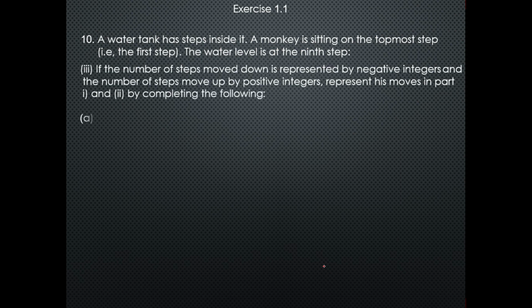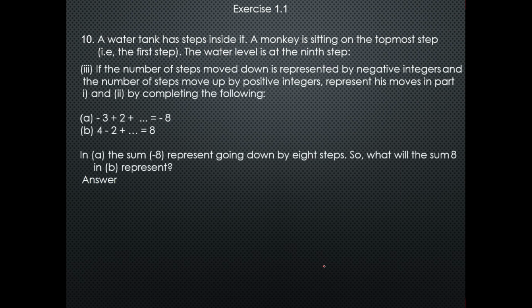Now comes to question number 3. If the number of steps moved down is represented by a negative integer and the number of steps moved up by a positive number, means steps up are positive and steps down are negative. So there are two parts, A and B, and it is given that minus 3 plus 2 plus dash dash dash is equal to minus 8. So we have to find minus 8. Now what value will we add to reach the value minus 8?